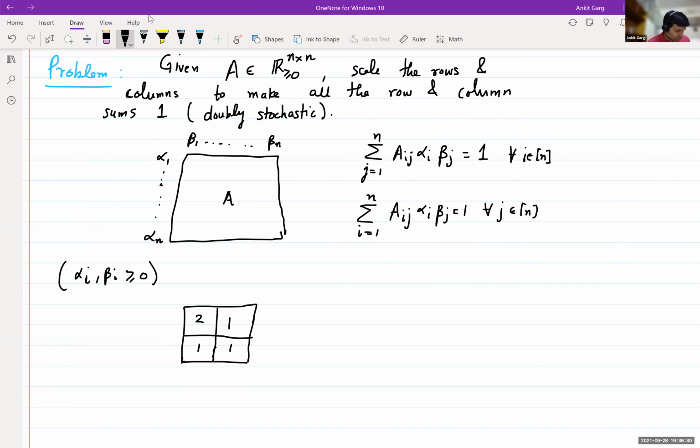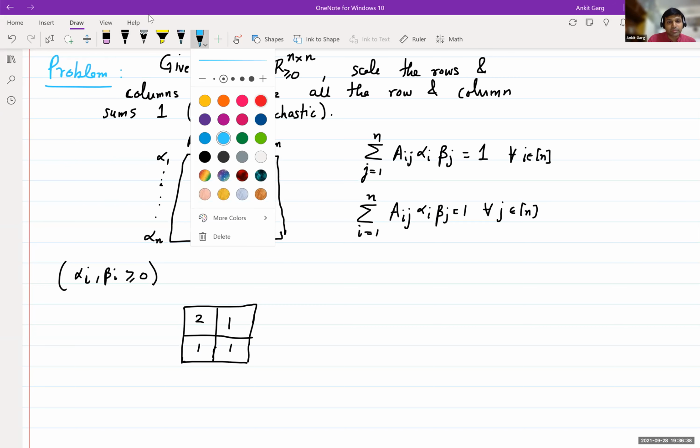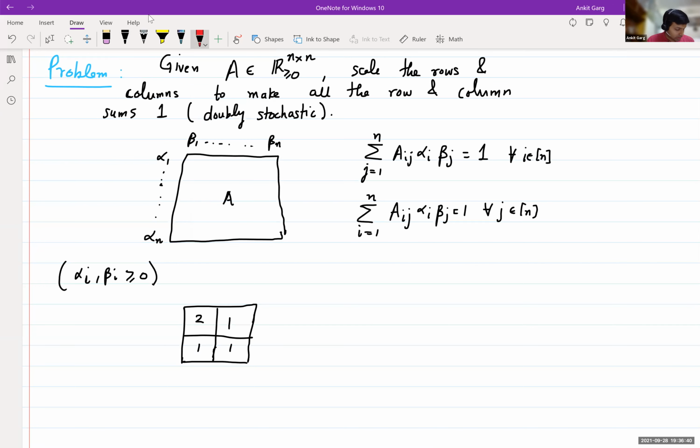Let me just copy the solution. So you multiply here by 1 over root 2, this is 1, this is root 2 minus 1, this is 2 minus root 2.